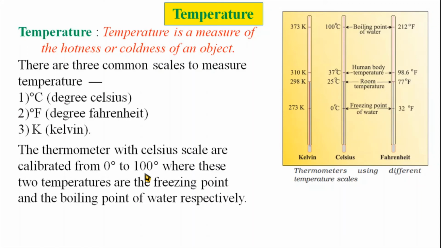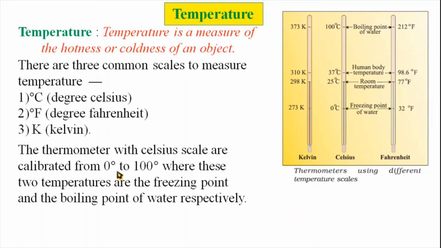That means this marking of 0 degree Celsius and 100 degree Celsius is nothing but the freezing point of water and the boiling point of water. 100 degree Celsius is the boiling point of water and 0 degree Celsius is the freezing point of water.